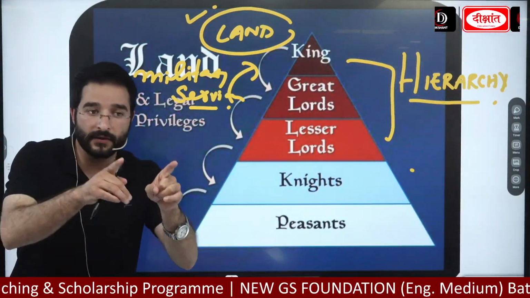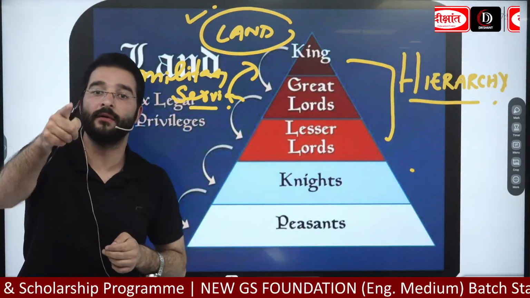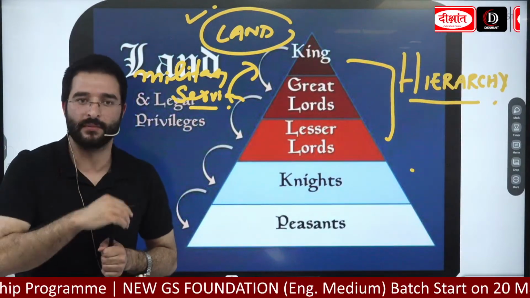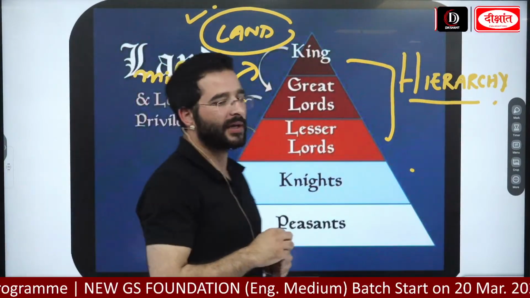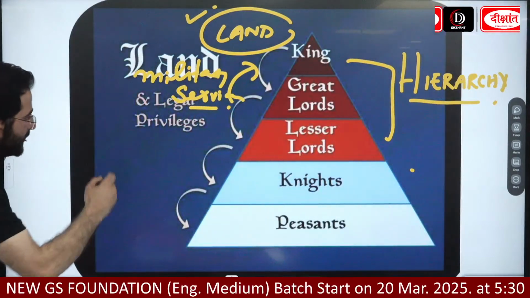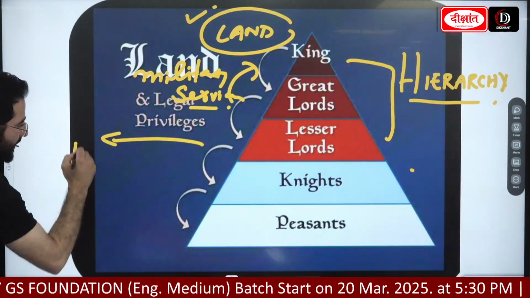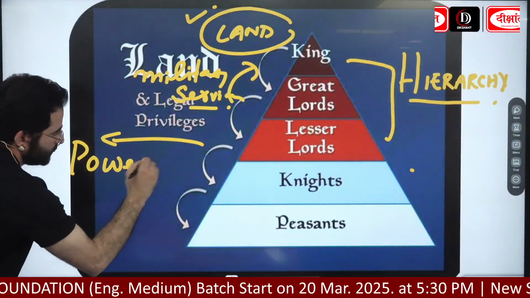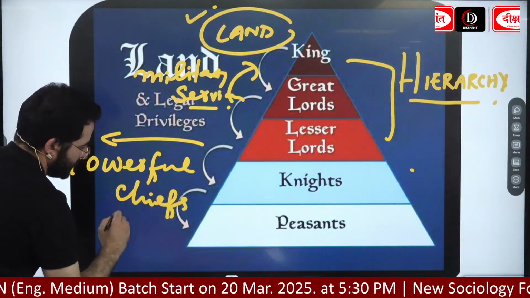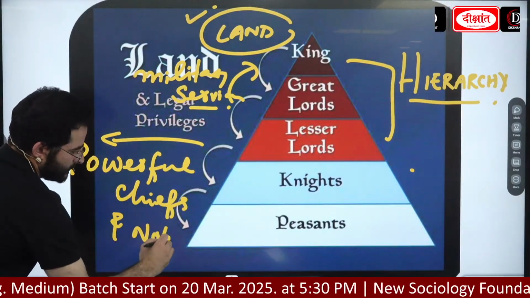That means power is being distributed or shared with the lower levels of authority. Okay, please remember this. ये लिखो, feudalism gave rise to powerful chiefs and nobles.